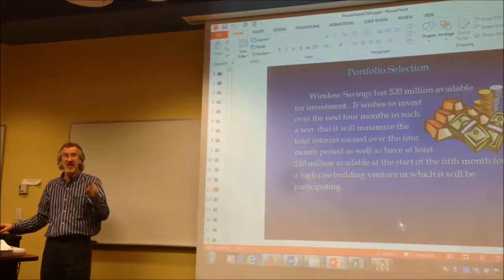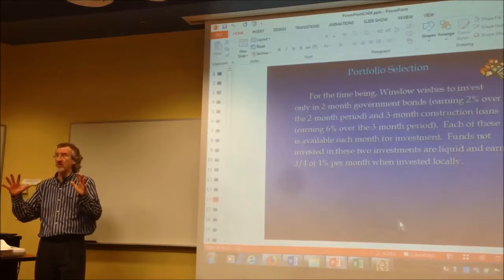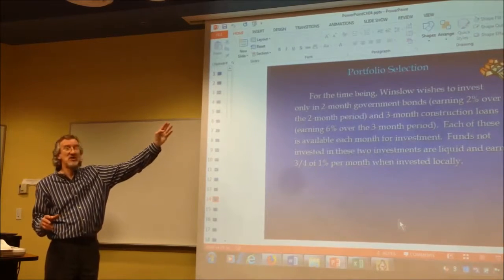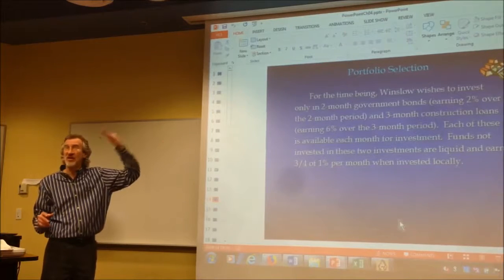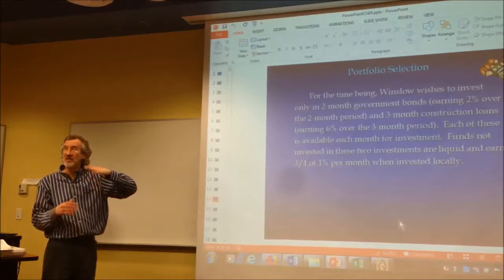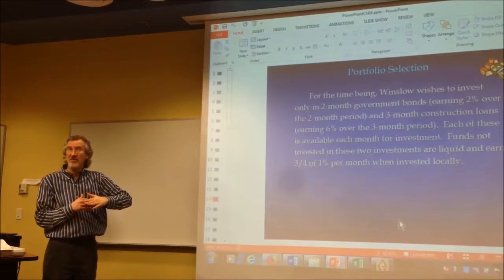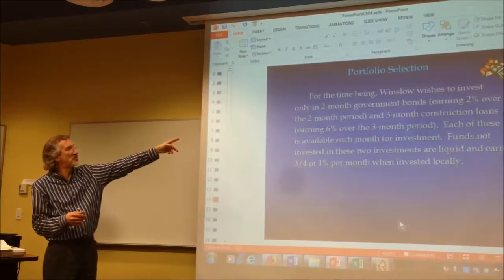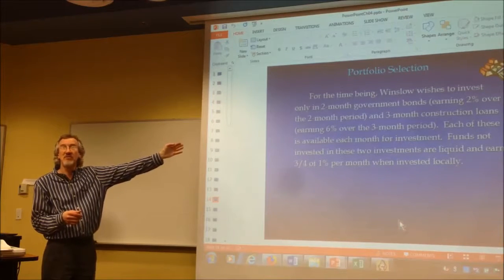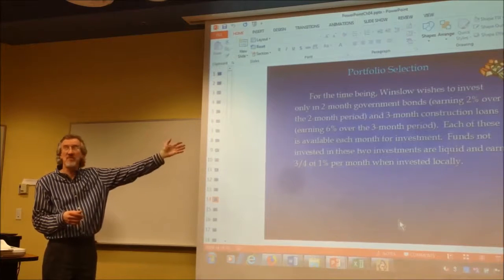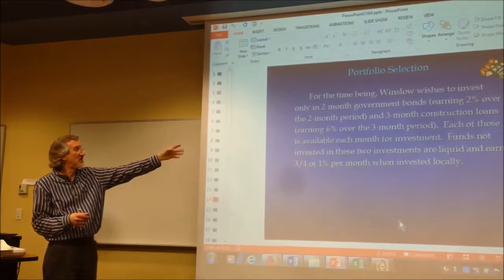Here are the 3 investments that you're stuck with. You can go into this government bond, but you're committed for 2 months. So if you get into it right at the start of the 4 months, you're there for month 1 and 2 until the end of that 2nd month. And during that time, it will earn 2% for the 2-month period. That's an unbelievably great interest rate. 1% per month. I'll commit for 2 months for that kind of money.